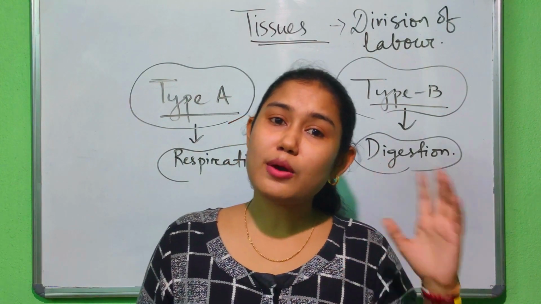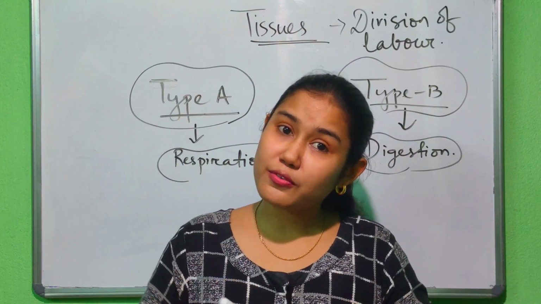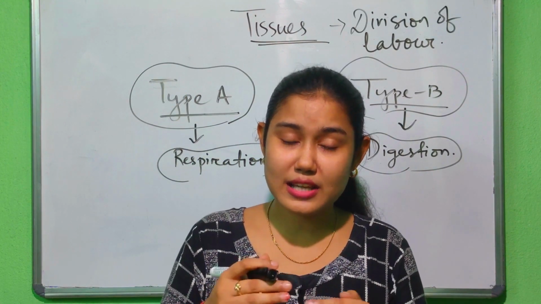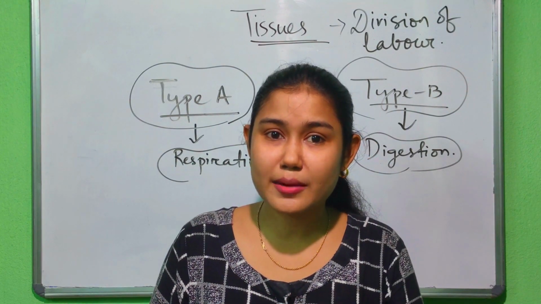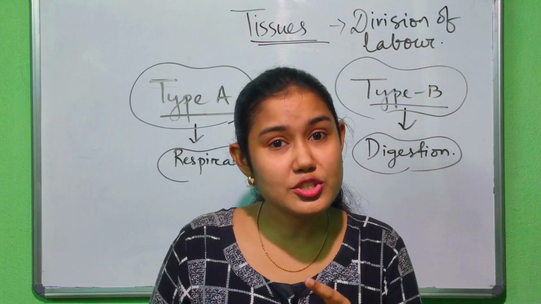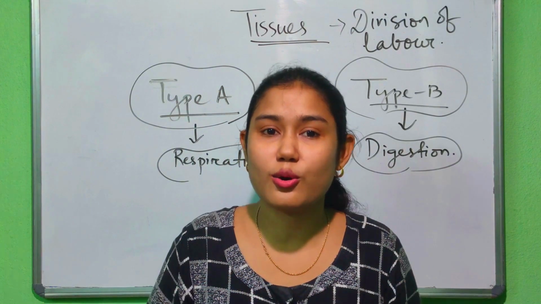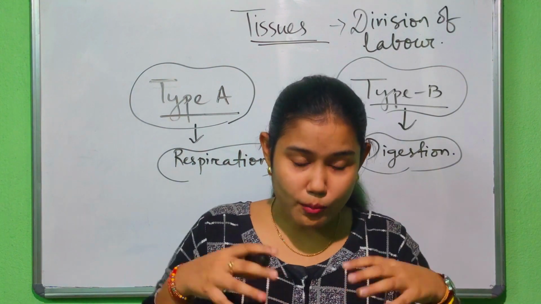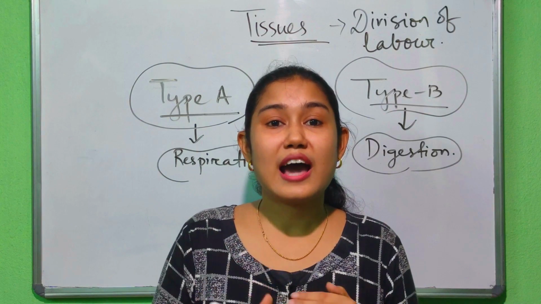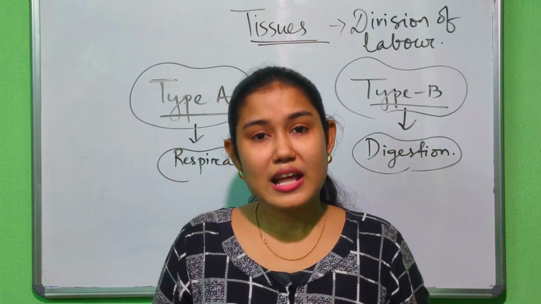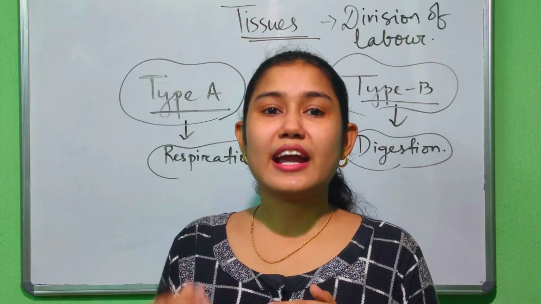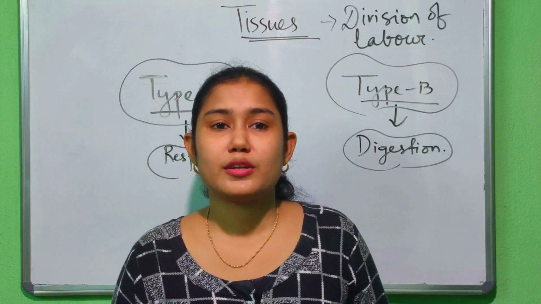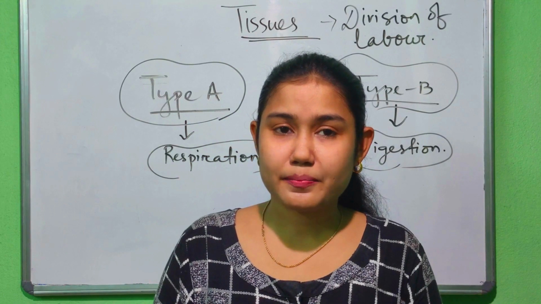So what about animals? Animals perform locomotion. Animals are able to move. Their movement is not restricted. So they need tissues for locomotion as well as various functioning of their life. So most of the animal tissues are living tissues. Now come to the second difference. These tissues get nutrition from the body part. So what is the other difference?